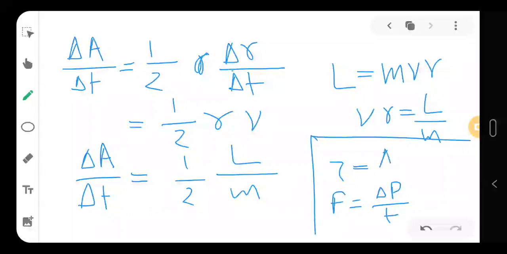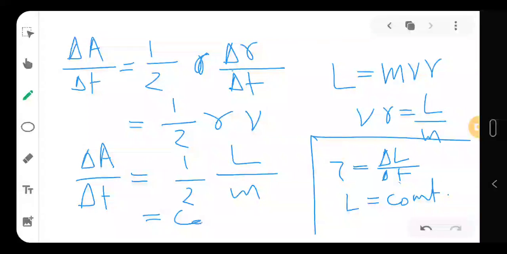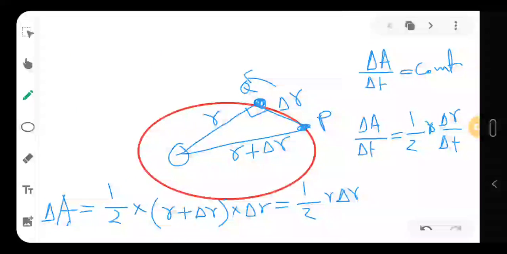Similarly torque is the change in angular momentum by time. Now as there is no external torque, my torque is zero. In this case external torque is zero, so my L is constant here. So as a result, this is a constant, this is a constant, and that's why this whole thing will be constant also. So we can say that the rate of area swept by the planet while revolving is constant.